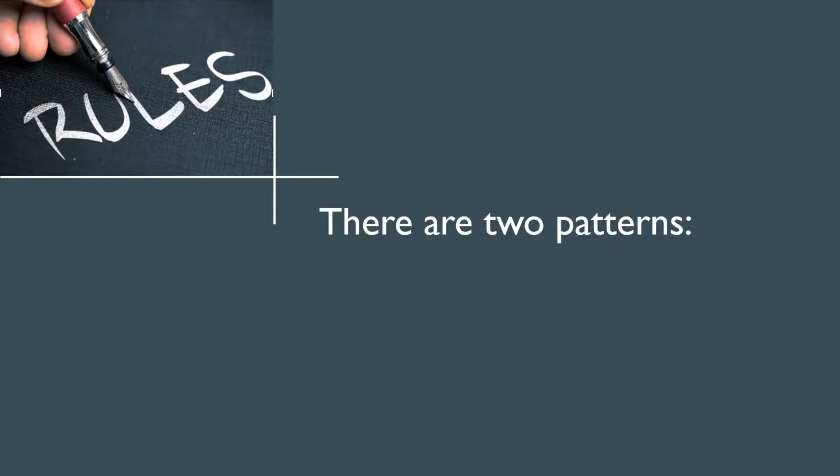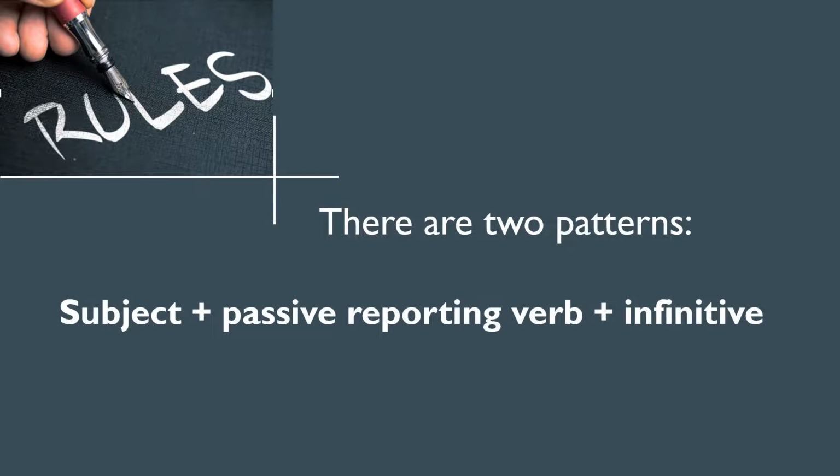For now, though, let's just look at the 2 patterns that we use when making passive reporting verbs. The first, like we saw in the previous example, is subject plus the passive reporting verb plus the infinitive. So for example, New York City is said to be, or Paris is believed to be, or Madrid is known to be, and then the rest of the sentence.